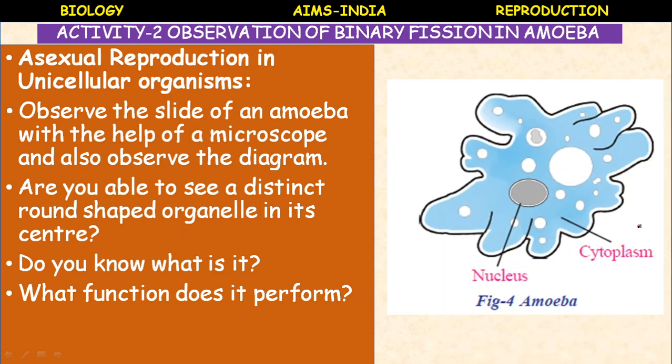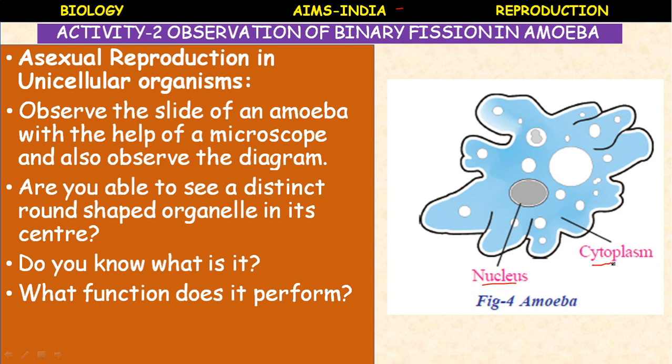When you observe the permanent slide of an amoeba under the microscope, it is a unicellular organism with a centrally placed round or oval shaped nucleus. These are pseudopodia, and the blue color represents the cytoplasm, which is divided into ectoplasm and endoplasm. The smaller round one is the food vacuole, and this is the contractile vacuole.